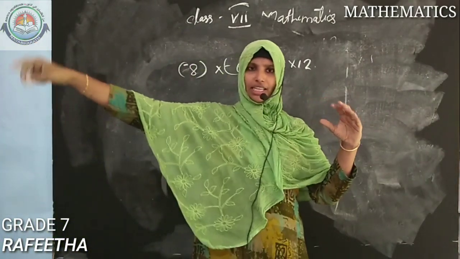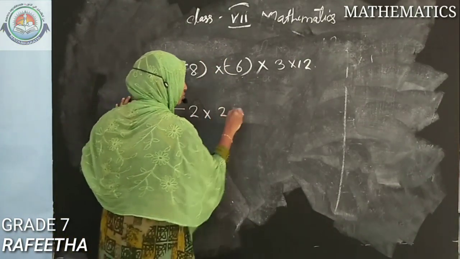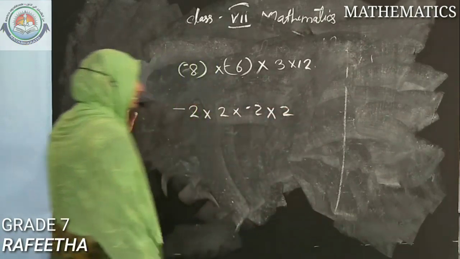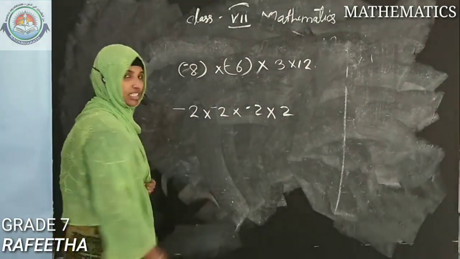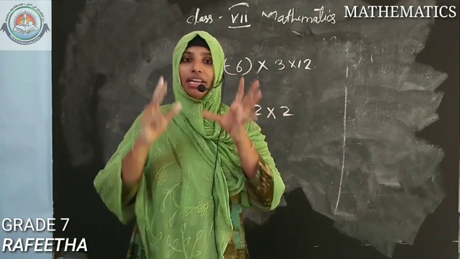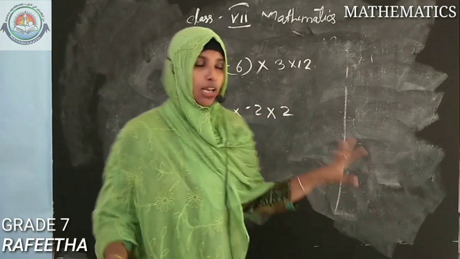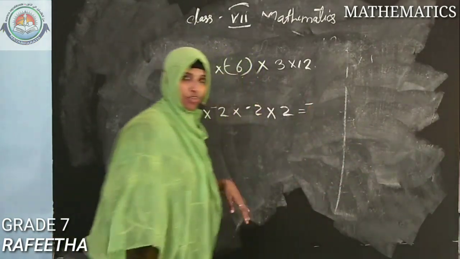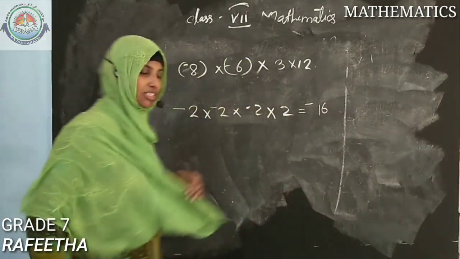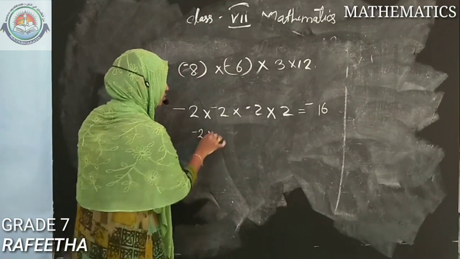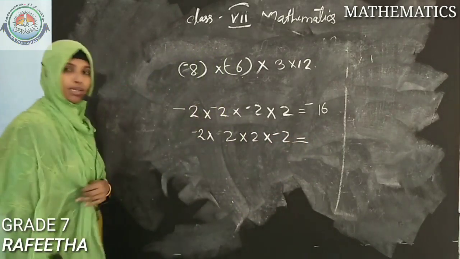Another thing you can keep in mind, if negative numbers are in a series of products. Keep this in mind for 1 minute. We can go to another one, that's minus 2 into 2 into minus 2 into 2. How many negatives are there here? 3, that is an odd number. If an odd number of negatives are there in a product, that is a multiplication series, the answer will also be negative. That is 2 2s are 4, 4 2s are 8, 8 2s are 16. The answer will be minus 16. So if suppose minus 2 into 2 into 2 into minus 2, how many negative numbers are there here?